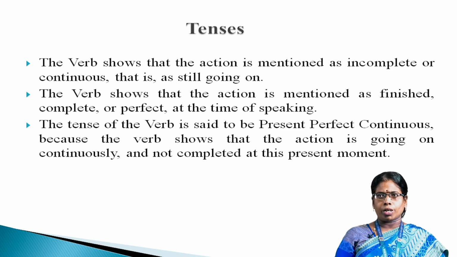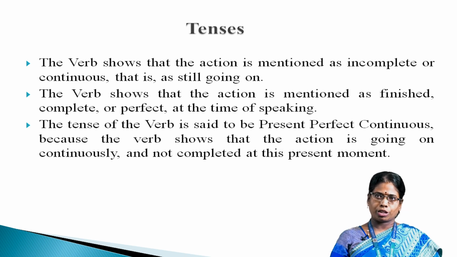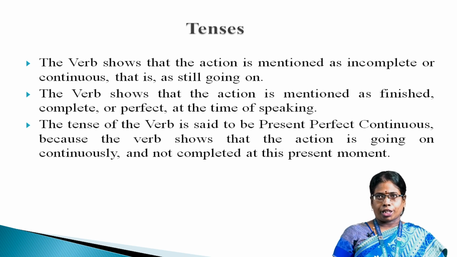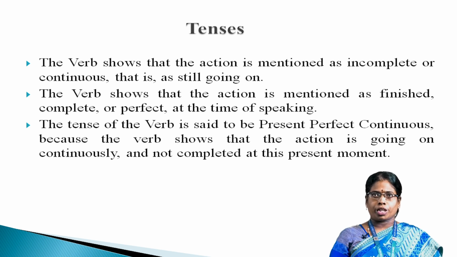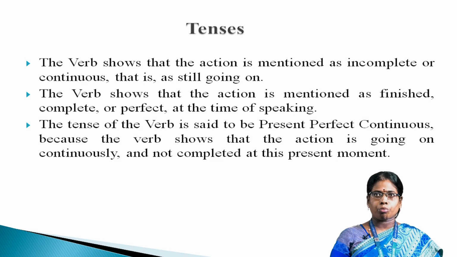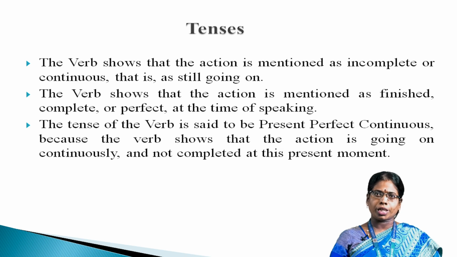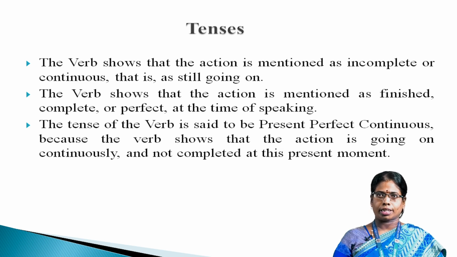The tense of the verb is said to be present perfect continuous because the verb shows that the action is going on continuously and not completed at this present moment. The past continuous is used to denote an action going on at some time in the past. The time of action may or may not be indicated. The past perfect describes an action completed before a certain moment in the past.